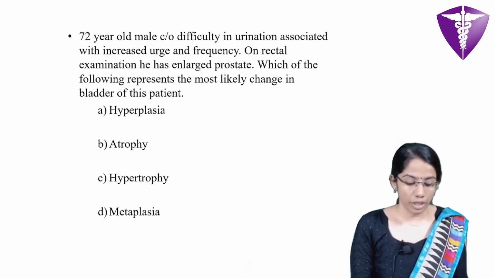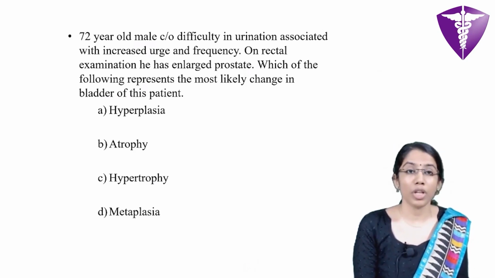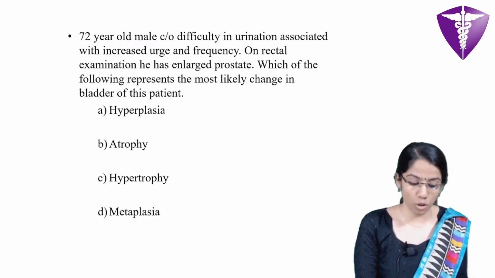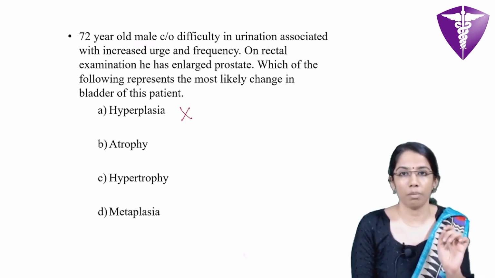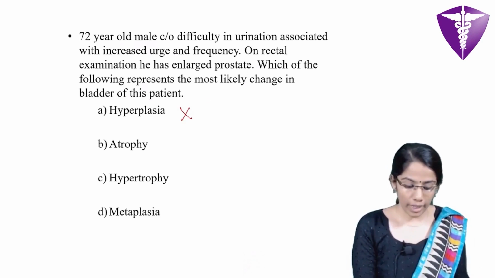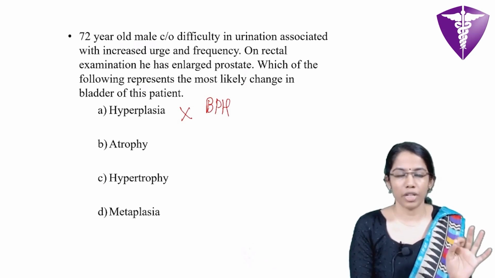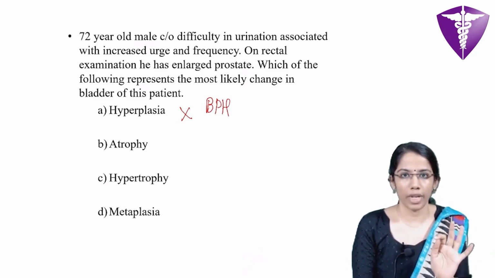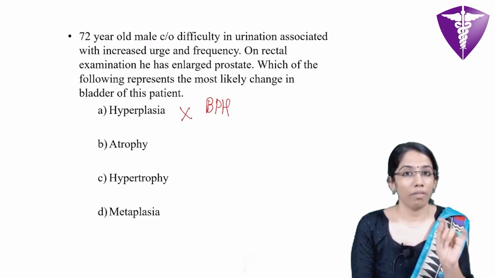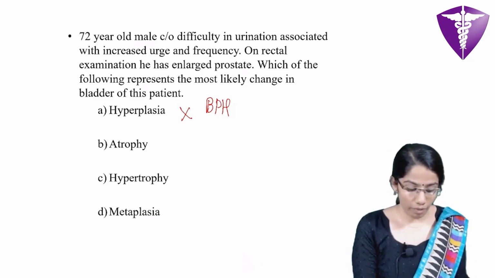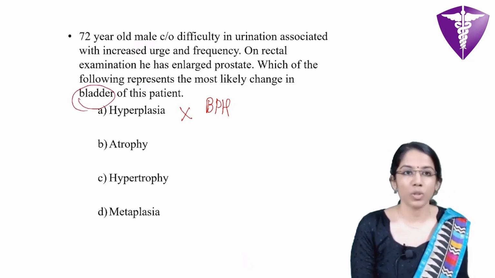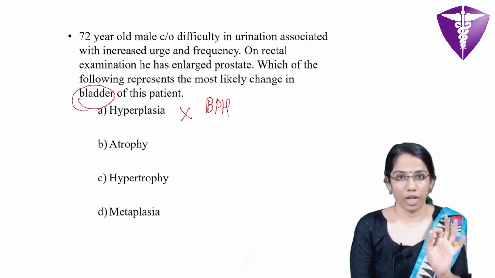So in such a question, you should not see a 72-year-old male with increased micturition urge and enlarged prostate and jump to the answer hyperplasia. Okay, I agree that the most likely diagnosis in this patient is benign prostatic hyperplasia. But that is not what they have asked in this question. What they have asked is the most likely change which occurs in the bladder of this patient.